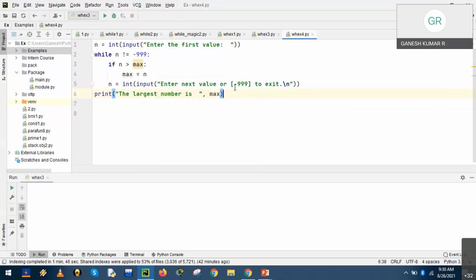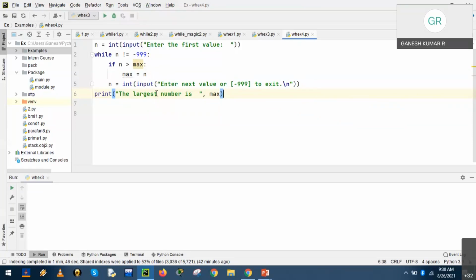Finally, once we have enough input, we stop the process by entering the -999 conditional expression. Out of all the values, it will compare, and the largest number will be displayed as max. Right. So there are no issues, there are no mistakes, and all the statements are correct. Hope we get the output.